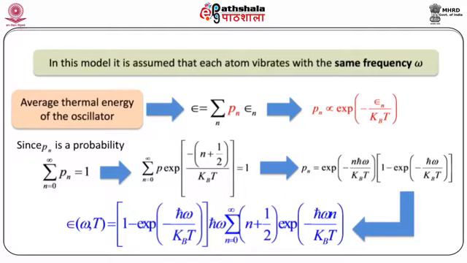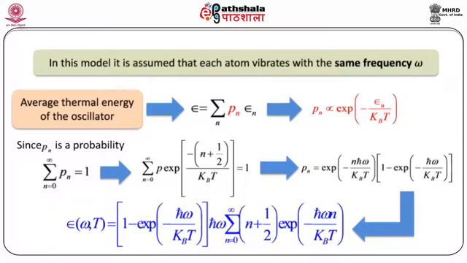If we do a small analytic calculation from this expression, we will immediately find the value of this proportionality constant P is equal to exponential h cross omega divided by 2 kBT multiplied by 1 minus exponential minus h cross omega divided by kBT.